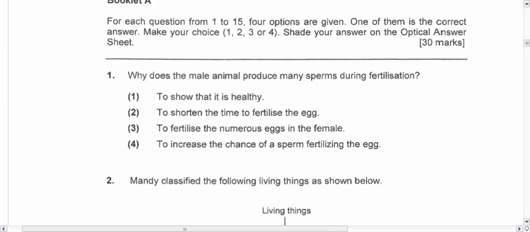Let's look at question 1. Why does the male animal produce many sperms during fertilization? Well, the idea here is I produce a lot of sperms so that it basically increases the chance of a sperm to fertilize the egg. Alright, so my answer is 4. Okay, this is quite straightforward.